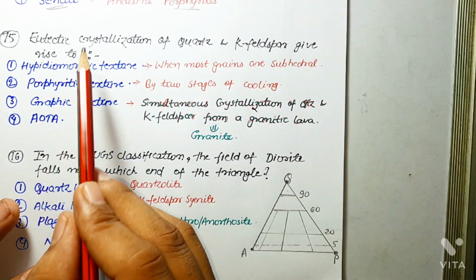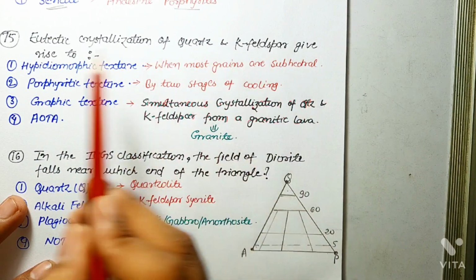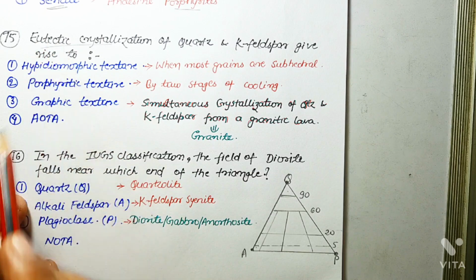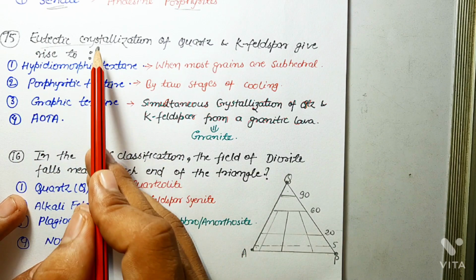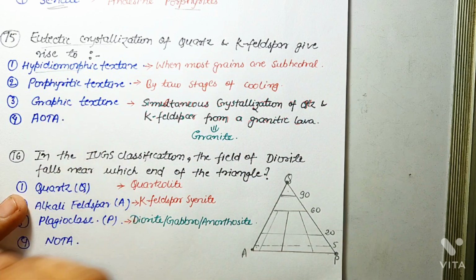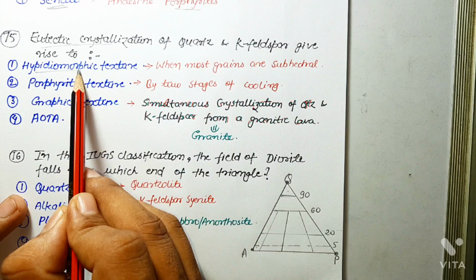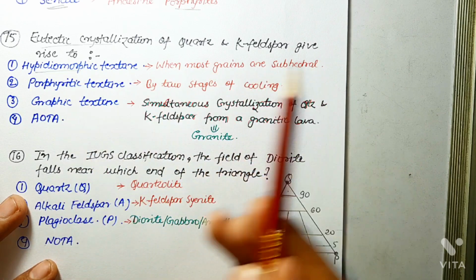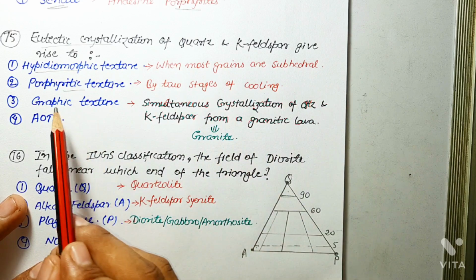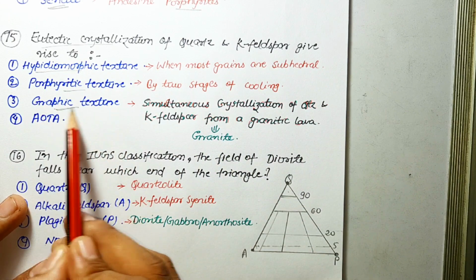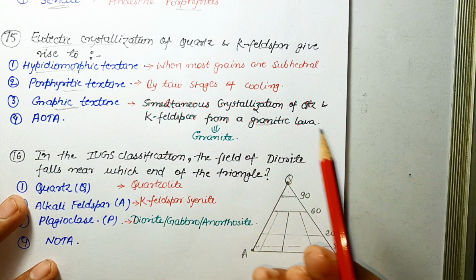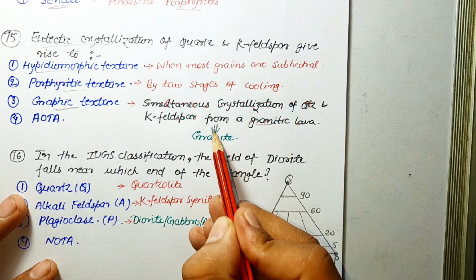Next question is, eutectic crystallization of quartz and K feldspar gives rise to. So what is eutectic crystallization? Eutectic crystallization means simultaneous crystallization, basically of quartz and K feldspar. So first one is hypidiomorphic texture. Hypidiomorphic texture is the texture when most grains are subhedral. Okay, porphyritic texture is formed by two stages of cooling. Graphic texture is formed by simultaneous crystallization of quartz and K feldspar from a granitic melt, and this is the texture which is characteristic of granitic rock.